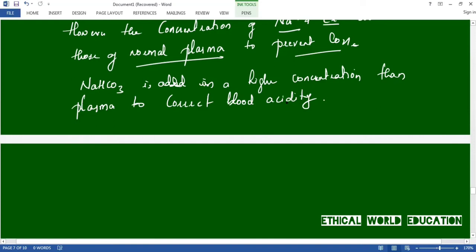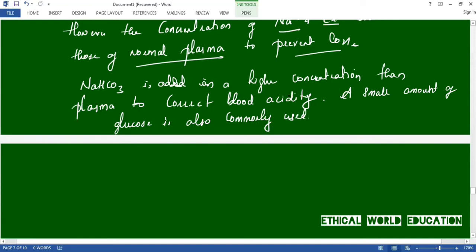Okay, a small amount of glucose is also commonly used. Here, sodium bicarbonate is added at a higher concentration than plasma to correct the blood acidity. And the next one is, a small amount of glucose is also commonly used. Okay, this is the complete information about